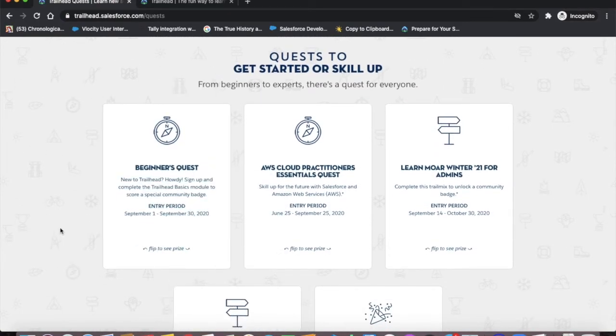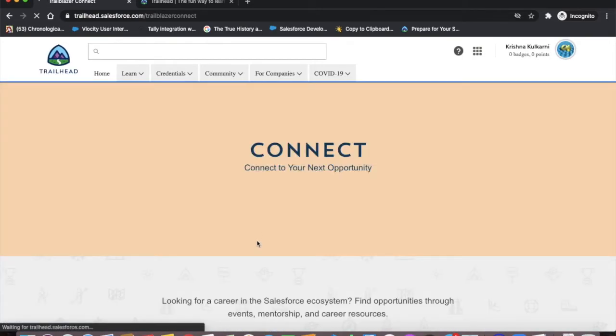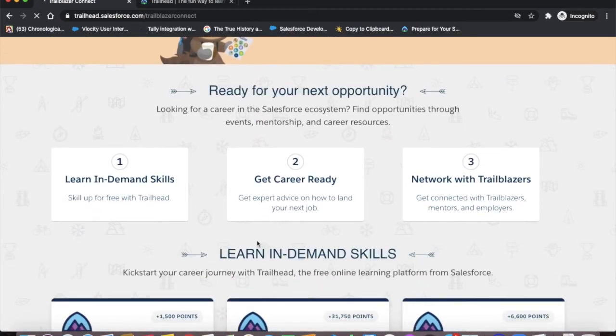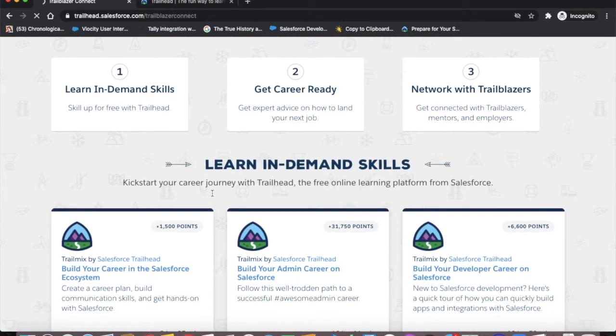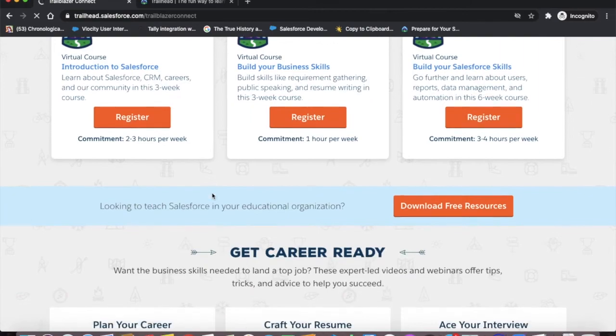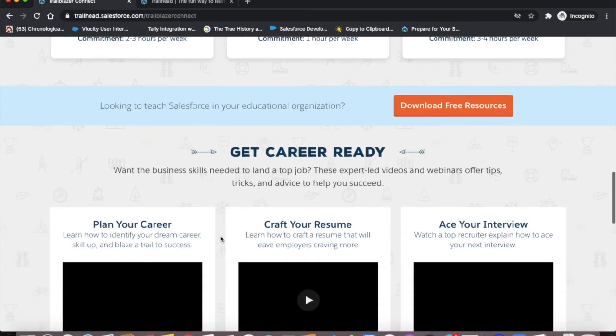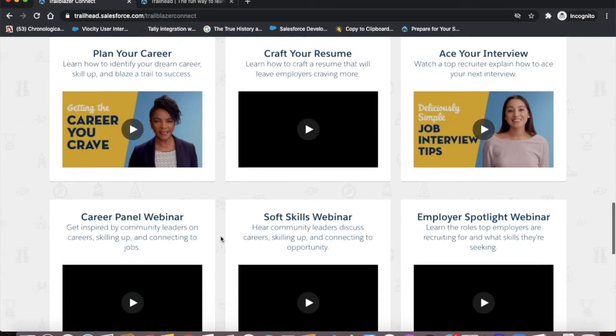Then there is one more thing called Trailblazer Connect. Here you can apply for a mentor. It is mostly for a fresher who is looking to move in or cross-train in Salesforce and doesn't know how to move ahead. Here also they have provided a few challenges, that you complete these chapters within this time, and then you can get a chance to win some free vouchers, or you can connect with some of the mentors here who can guide you on how to prepare for your interview, where to apply, what to put in your resume and what not to put in your resume. All these things you can explore from here.